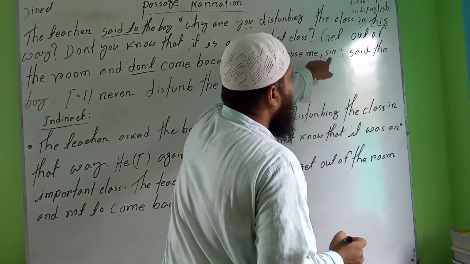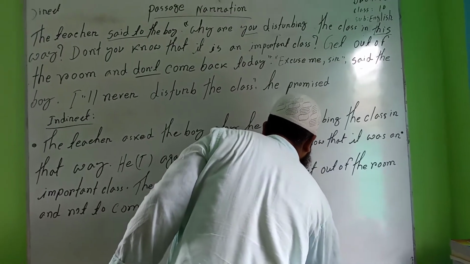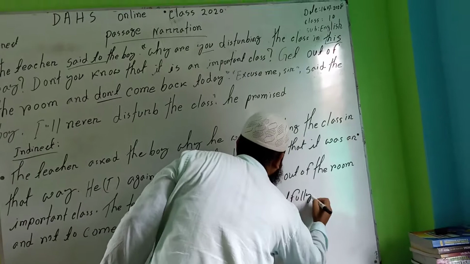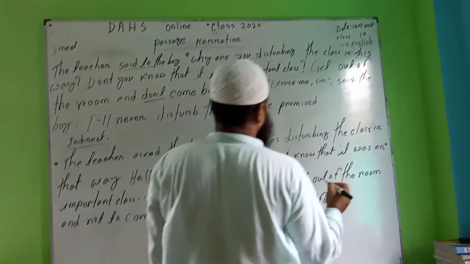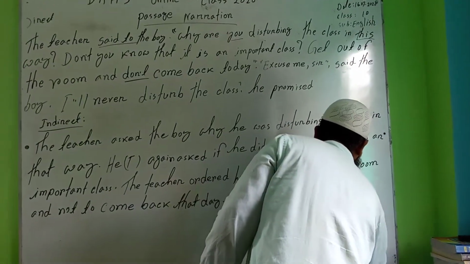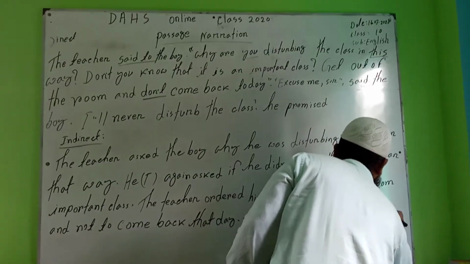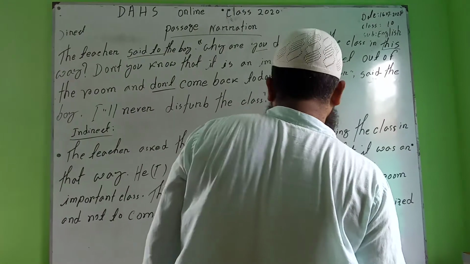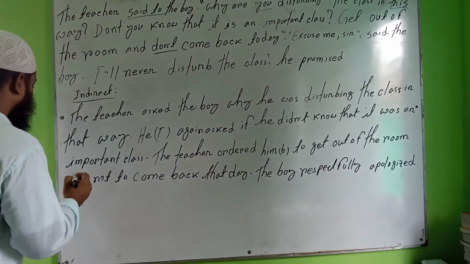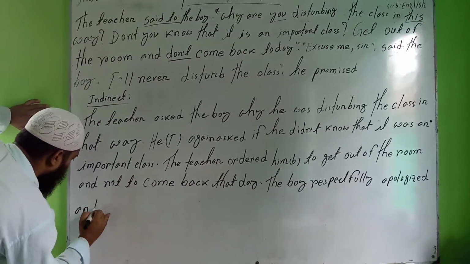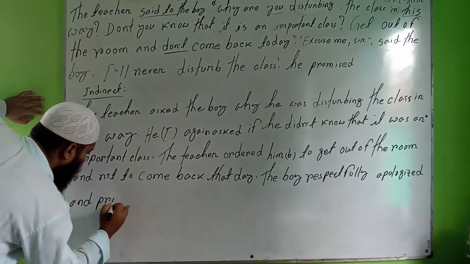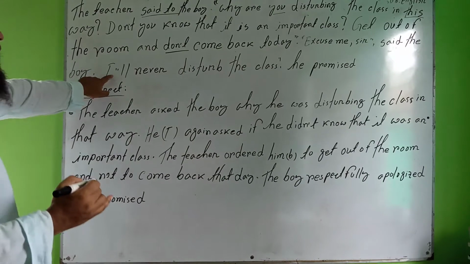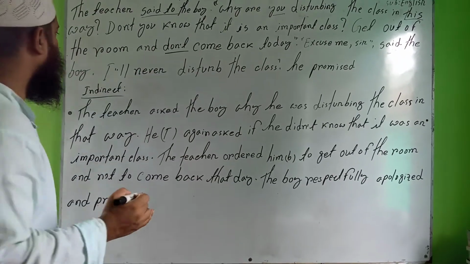Here you can see the sir. For this reason, respectfully. The boy respectfully apologized and also promised. I shall never disturb the class.